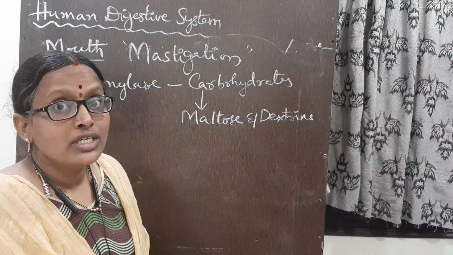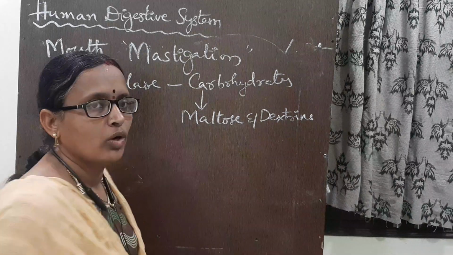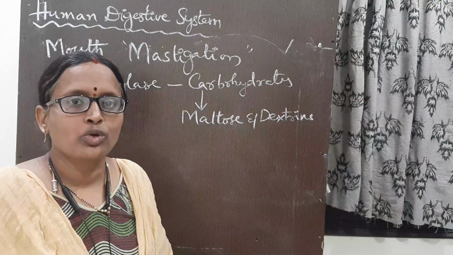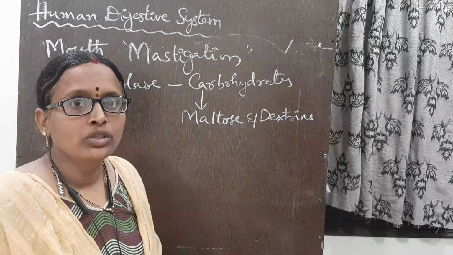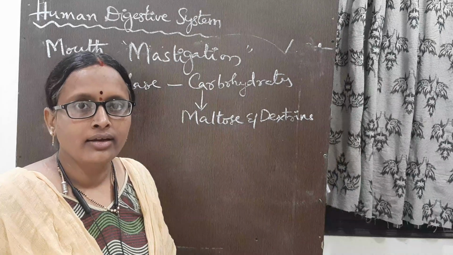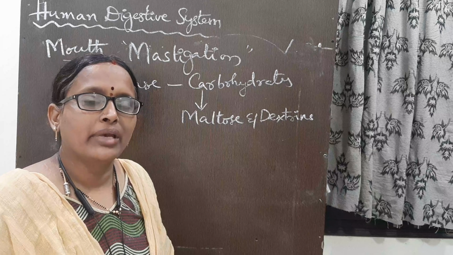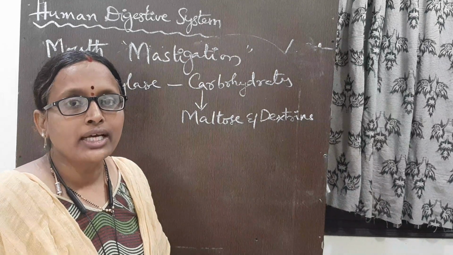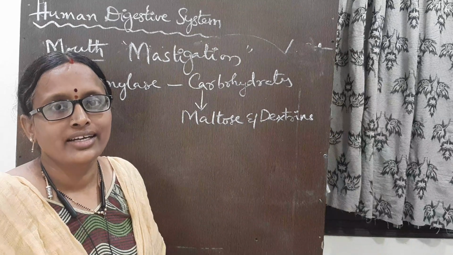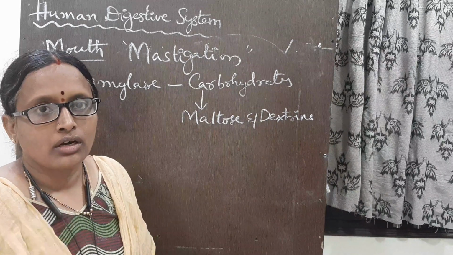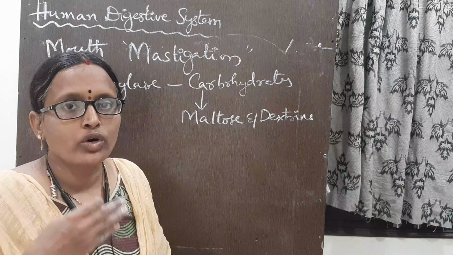What is the meaning of this? Our digestion process starts in the mouth itself. In the mouth, our digestion process has already started. What is happening in the mouth? In the mouth, teeth are there. There are 4 types of teeth: incisors, canines, premolars and molars. With the help of teeth, the food is cut and ground. With the help of the tongue, it is mixed, and for this process our lower jaw helps.